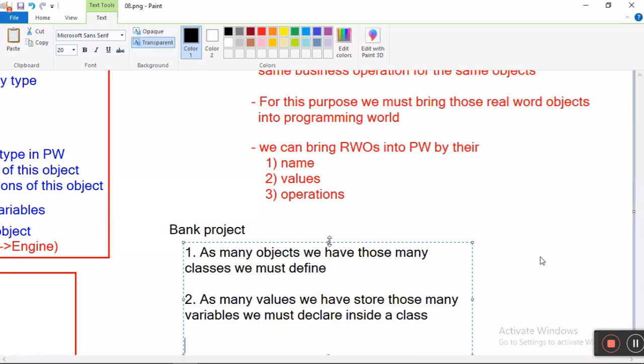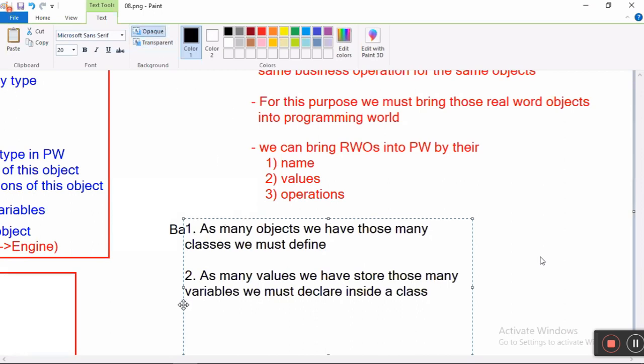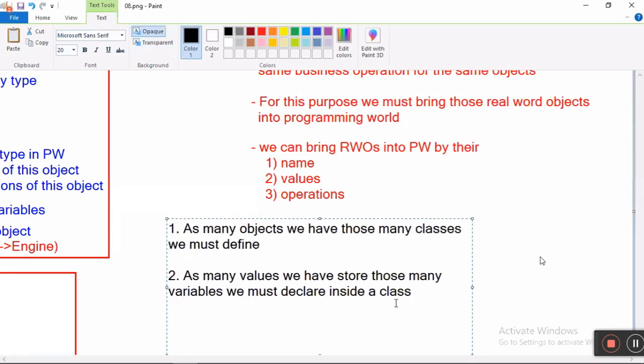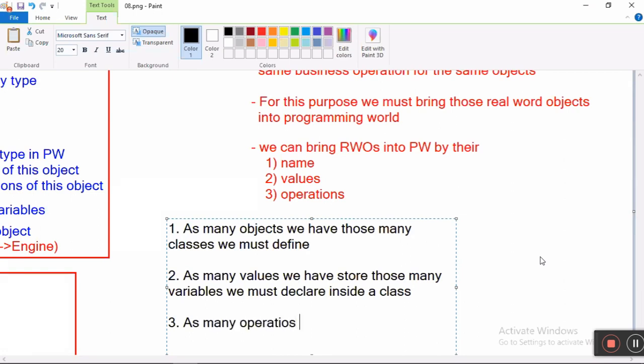Next, how many methods should we define? As many operations as we must perform, those many methods we must define inside a class.